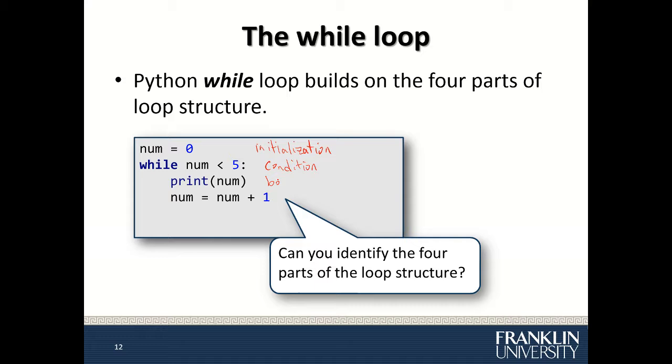This is your body. And num equals num plus 1 is your update statement, where you update the loop variable such that num keeps getting incremented, and eventually num will not be less than 5, and the loop terminates.